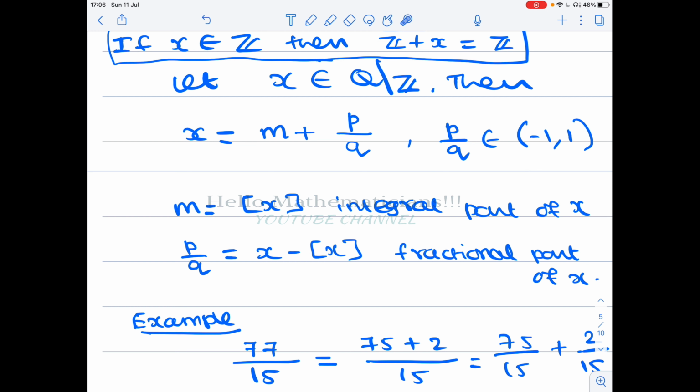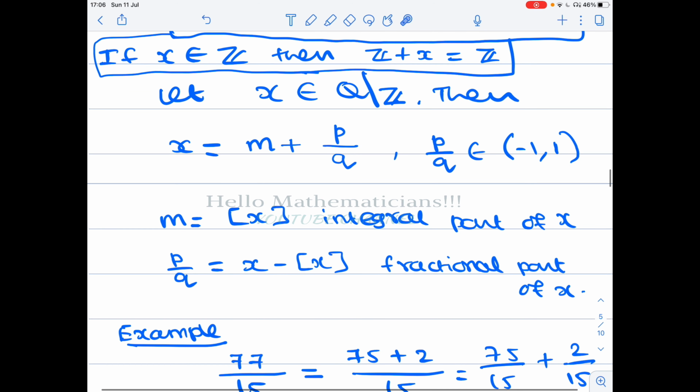Okay, then this p by q is x minus the integral part of x. So this is called the rational part of x. Let me explain with an example why a non-integer rational number can be written as such. If you take a rational number which is not an integer, why can it be written as x equal to m plus p by q?